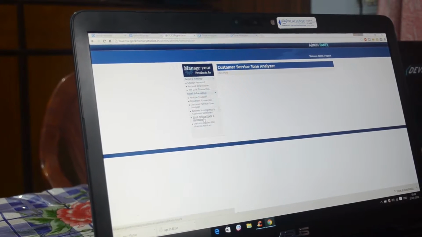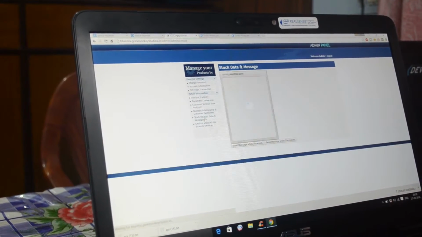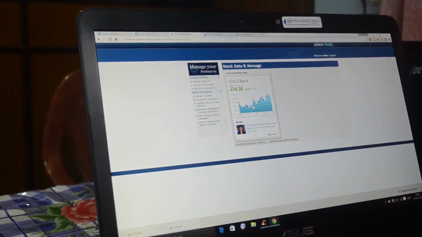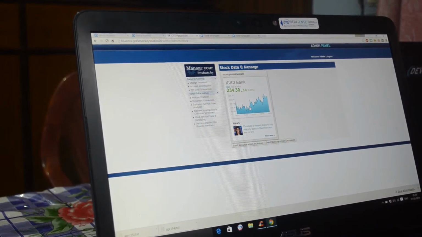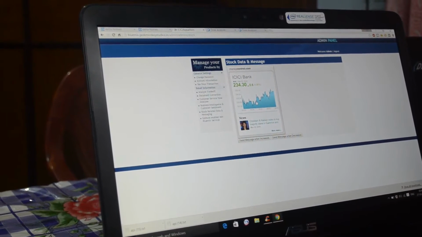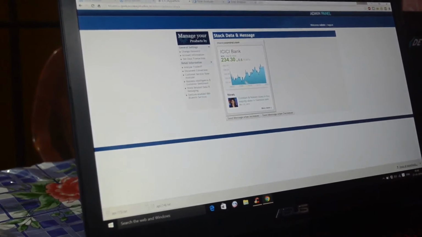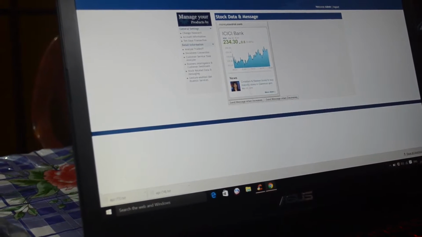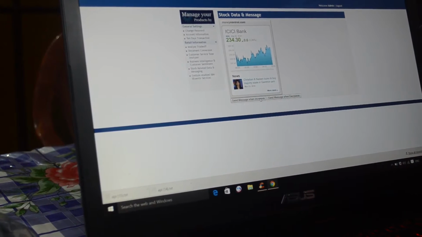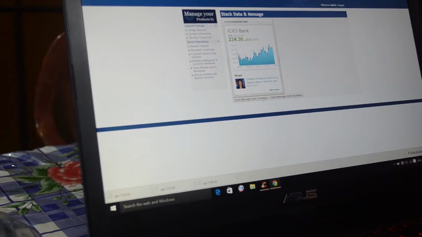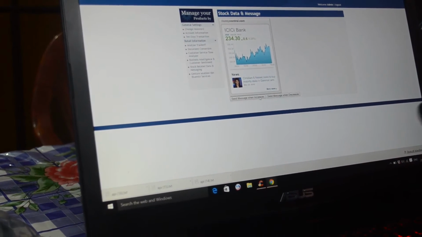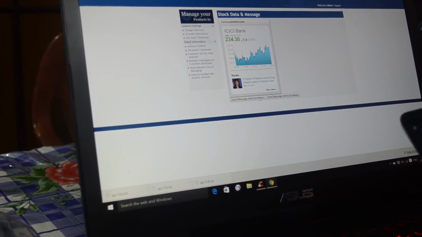Now if we just click on stock related data and messaging, what happens is that it gives the ready details of the stock. Now if the customer is added to the database, we will use the phone number of that person, and when there is a surge in the ICICI Bank market share, we can just give a call or send a message. So let us just test it. So if I just click on send message, when it increases, what we will get is that we get a call to that number, and that person will be notified accordingly. So we are getting a call over here. If you just receive it,